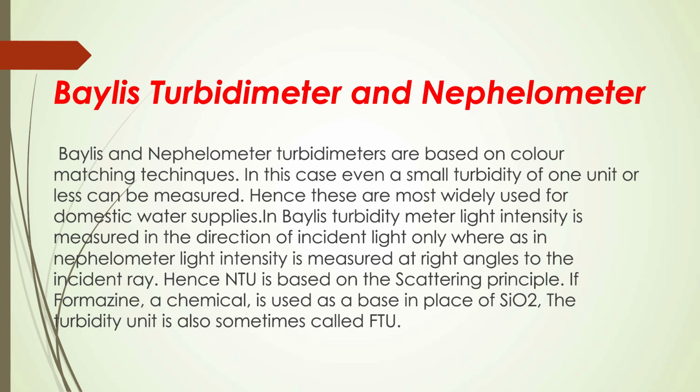In the Baylis turbidity meter, light intensity is measured in the direction of the incident light only, whereas in the nephelometer, light intensity is measured at right angles to the incident ray. This gives the distinction between these two processes. Hence, NTU is based on the scattering principle. If formazin, a chemical, is used as a base in place of SiO2, the turbidity unit is also sometimes called FTU.